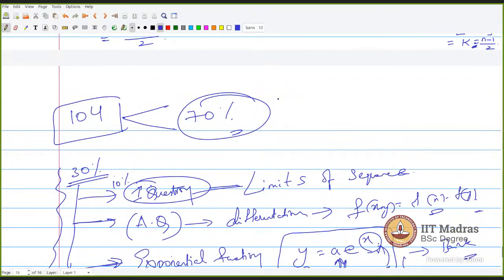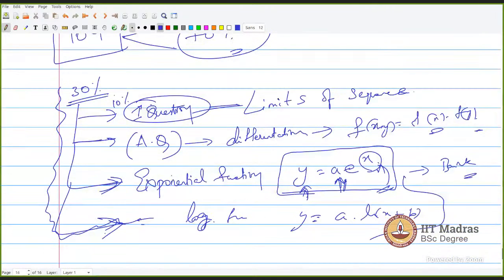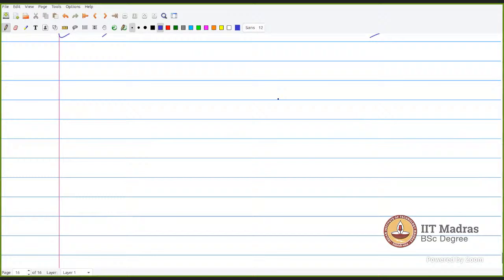I don't know how to differentiate a log function. I have a doubt in that. Log function, okay. Yes, sir. The rest of the people can leave, and thanks for joining, and all the very best.